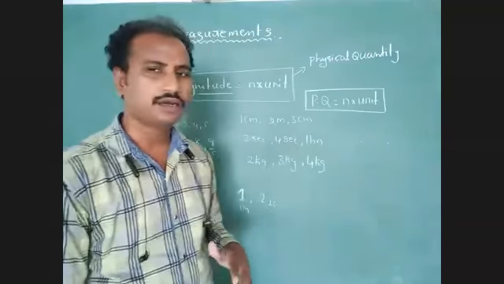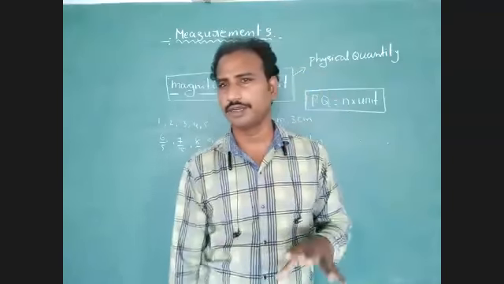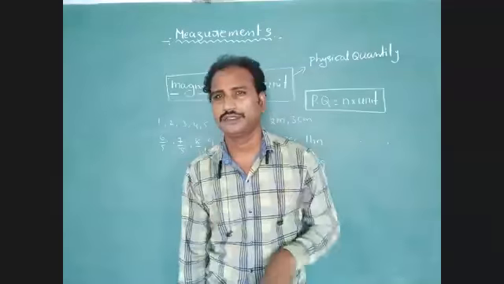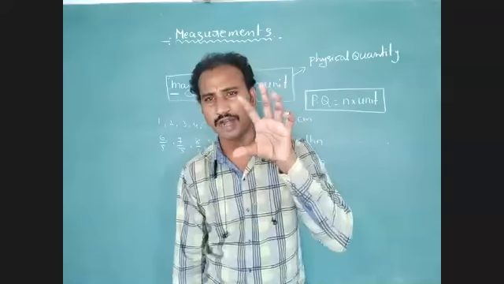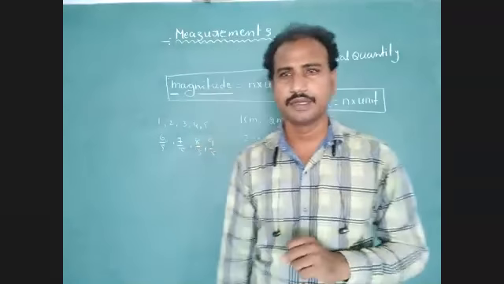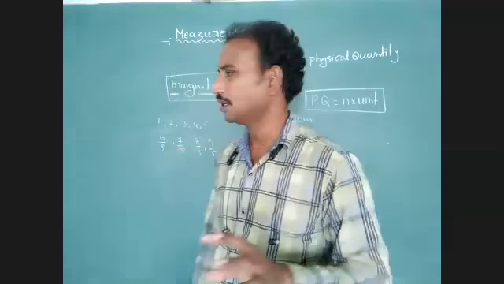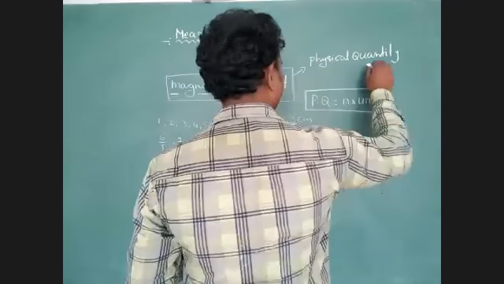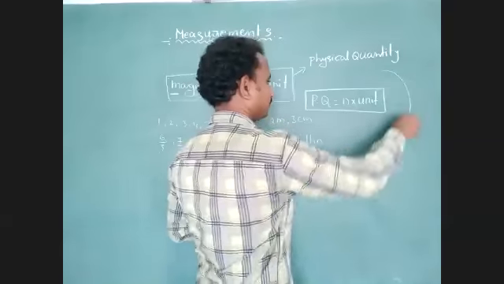Like that we have to consider 7 physical quantities. These 7 physical quantities are called fundamental physical quantities. So what is a fundamental physical quantity? There are 3 types of physical quantity.